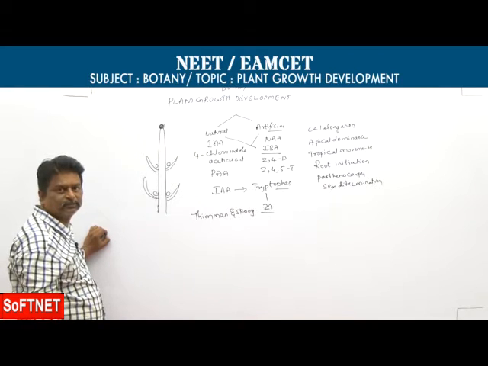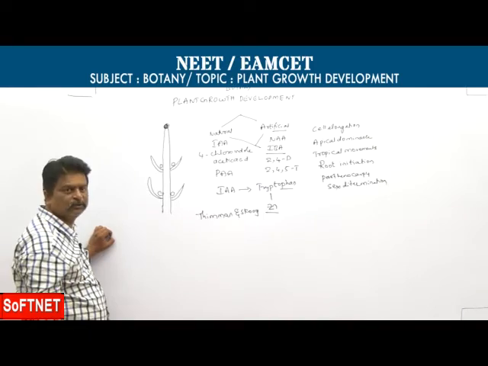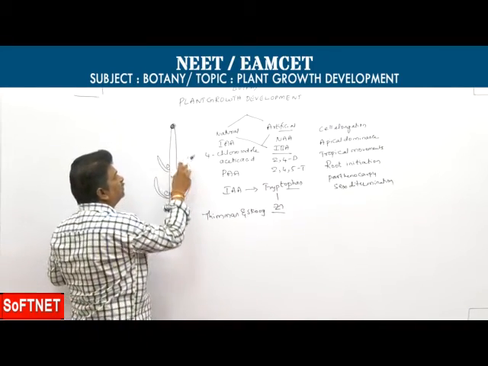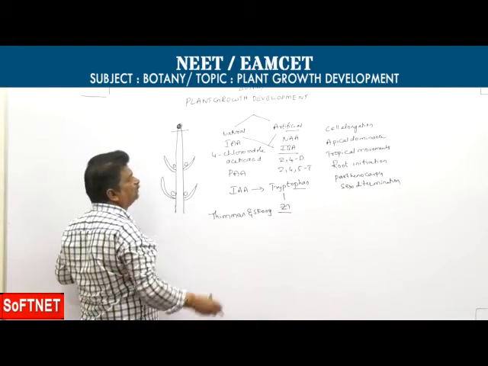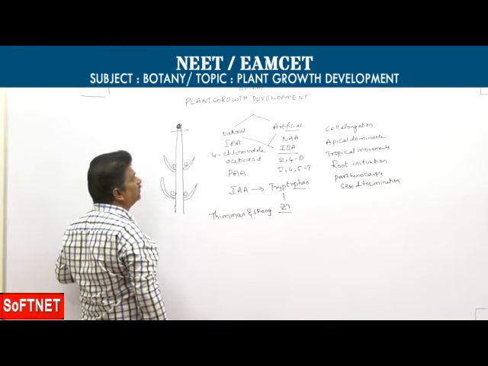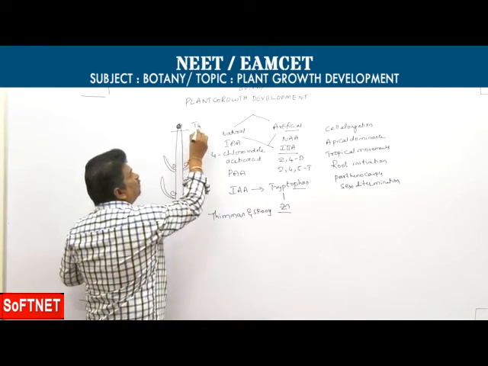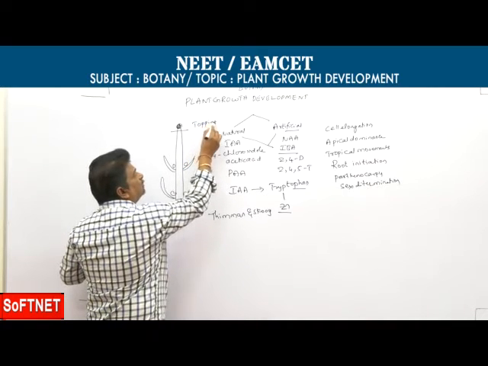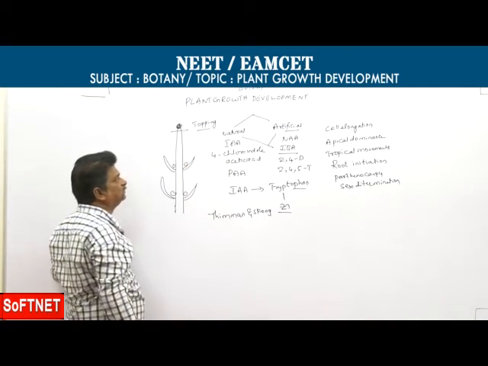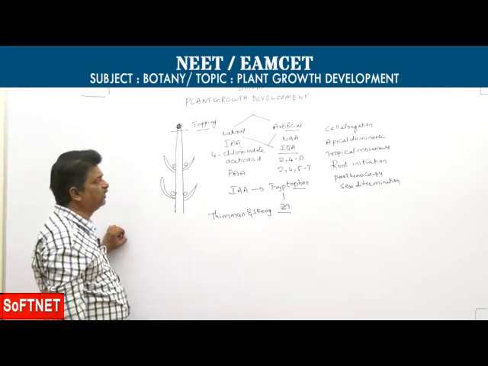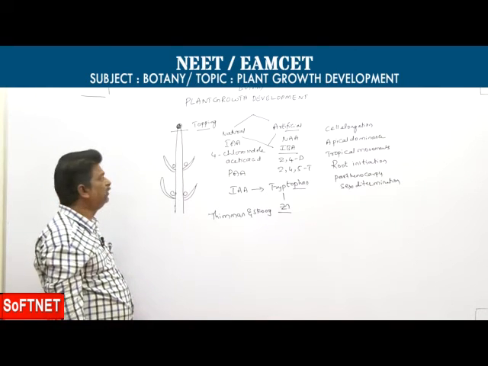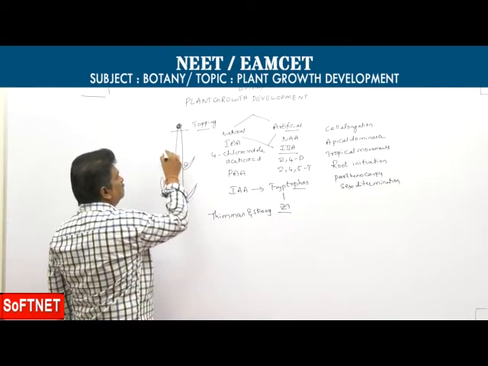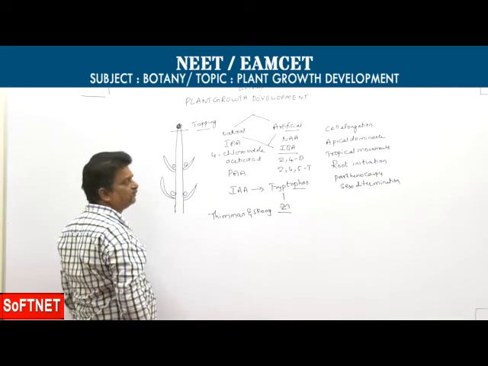How can this apical dominance be removed? Simply by removal of the apical bud. This removal of the apical bud is called topping, and topping results in the formation of lateral branches.